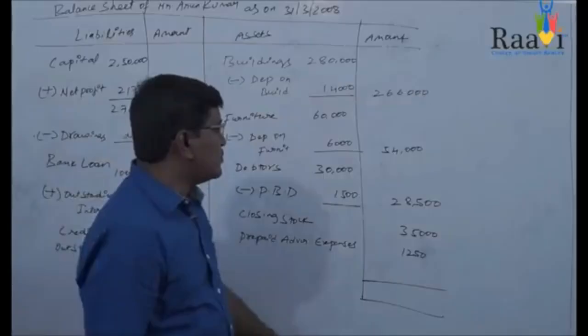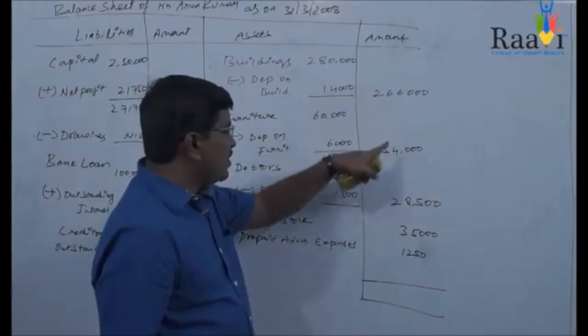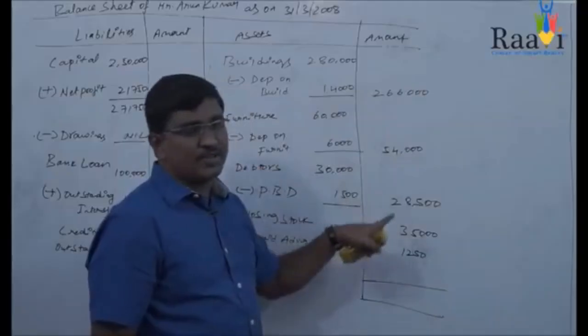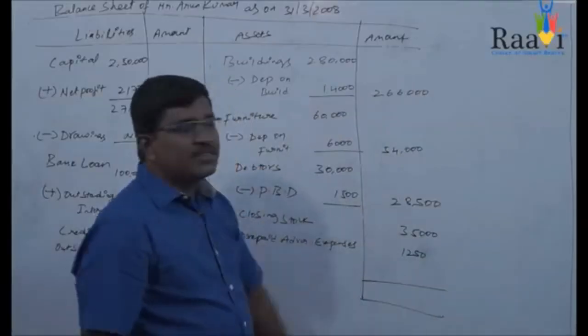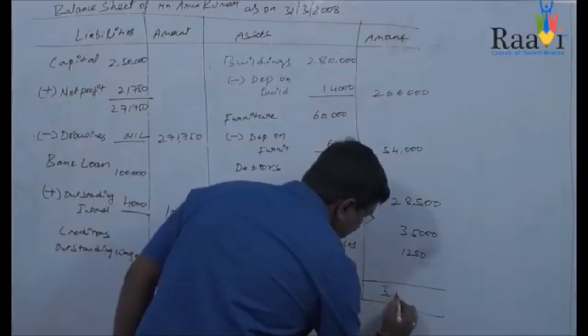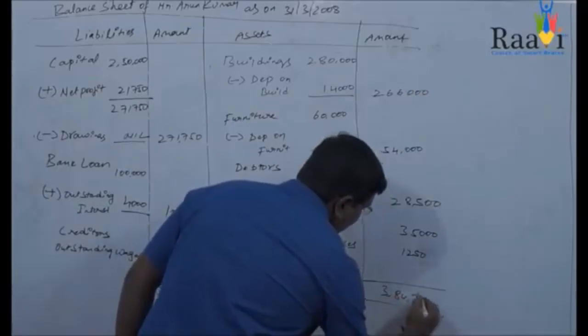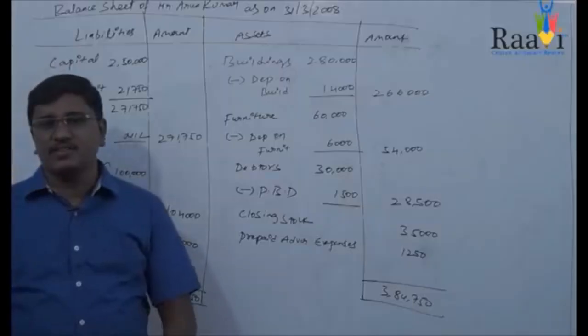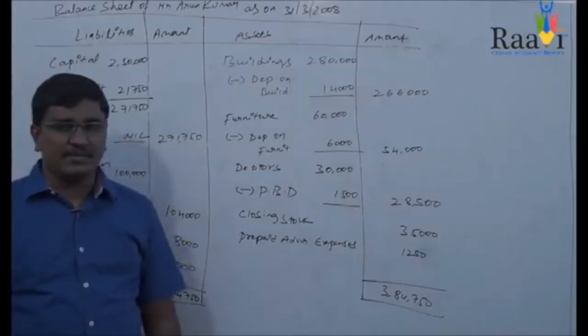Now we will see the asset side also: 2,66,000 plus 54,000 plus 28,500 plus 35,000 plus 1,250. It will be the same amount, that is 3,84,750. Now this is the balance sheet of Mr. Arun Kumar as on 31st March 2008.